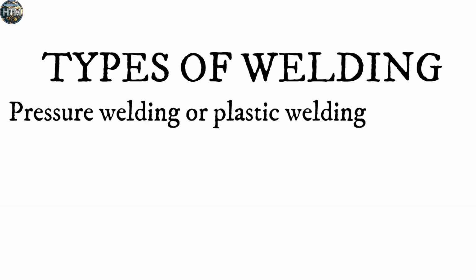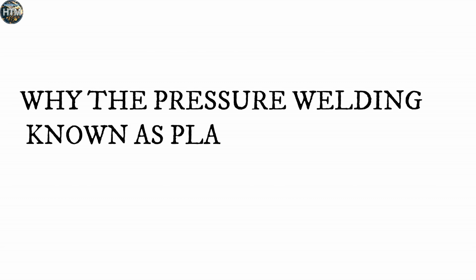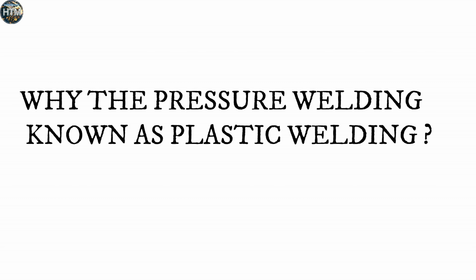Now, we'll discuss the types of welding. There are basically two types of welding: pressure welding or plastic welding, and non-pressure welding or fusion welding. Now, you can ask, why is pressure welding known as plastic welding?